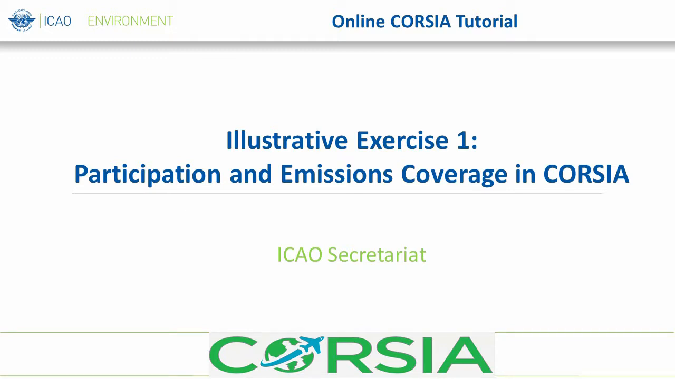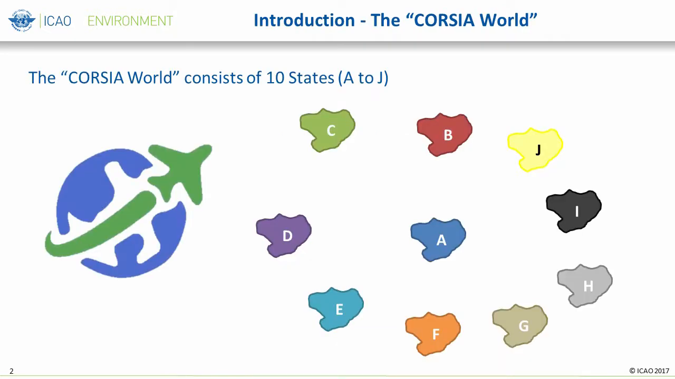This online tutorial contains 4 illustrative exercises that are intended to serve as opportunities for the users to better understand CORSIA's design elements and implementation aspects. For the purpose of all the illustrative exercises, a simple CORSIA world was created, representing the CORSIA states, aircraft operators of those states, and routes between the states.